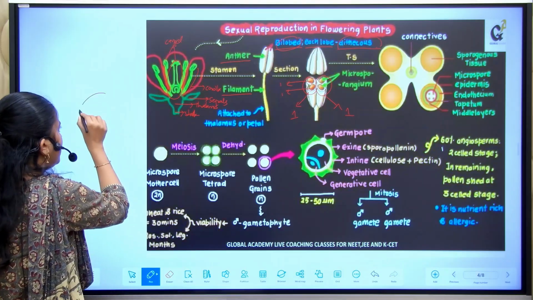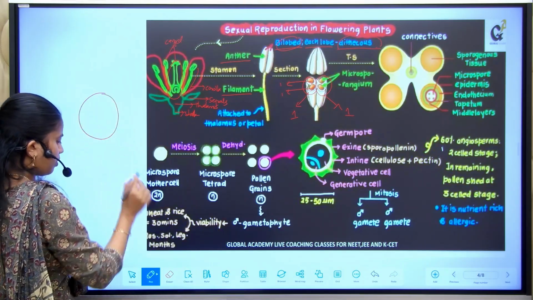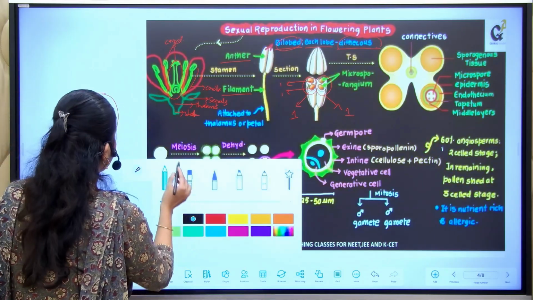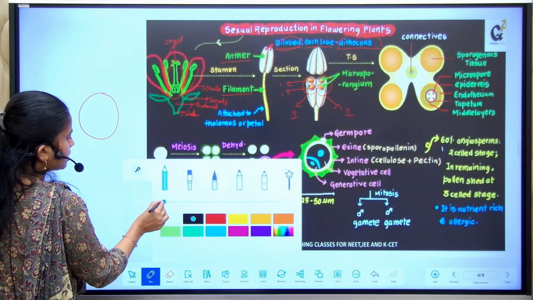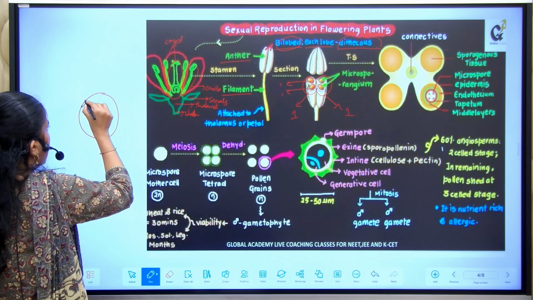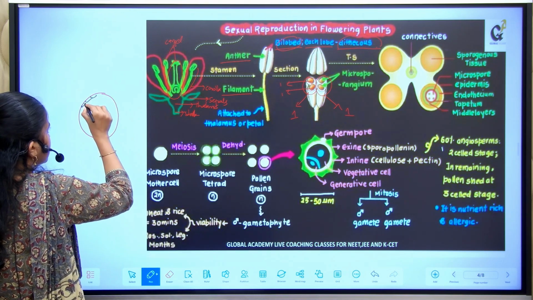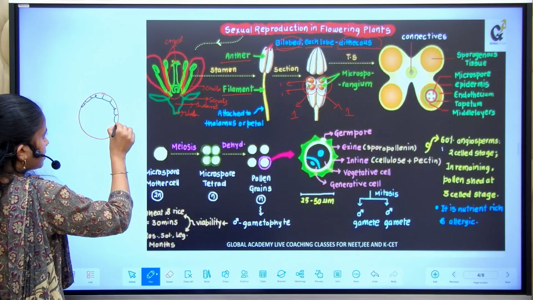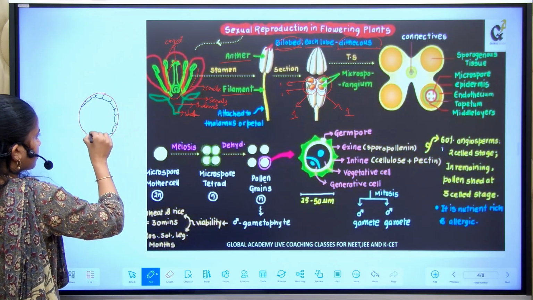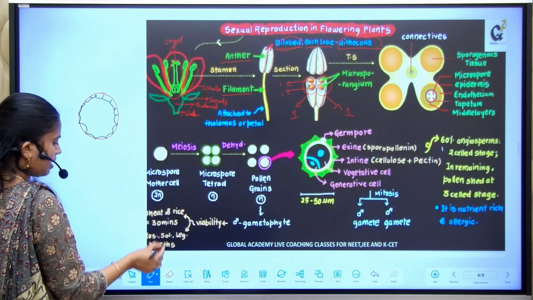When we study this in detail, we can understand it. I am drawing only one lobe in order to help you understand. Each lobe consists of the outermost layer, the outer epidermis.